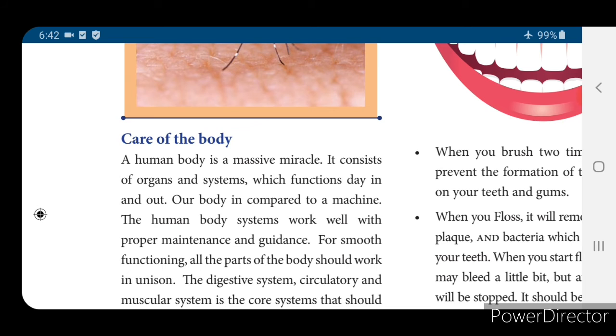God has created us, and if you see the body, it is a miracle. Yes, God has placed each and every organ in a particular place, to look beautiful and also to work in a proper manner. So, how do we take care of our body?